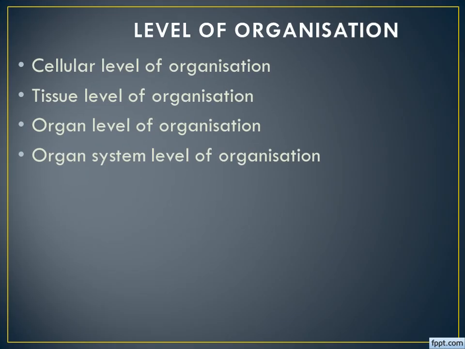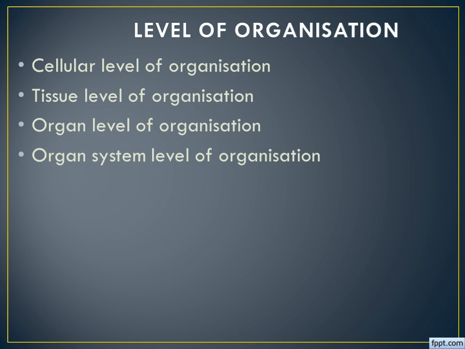The first one is levels of organization. Of course, we are learning about the Kingdom Animalia, which is multicellular animals, right? But from lower grade to higher grade it will vary. For example, since it is a multicellular organism, there is a group of cells. The group of cells may form a tissue, or the group of tissues may form an organ, or the group of organs may form an organ system, right? In any manner these animals will be there.